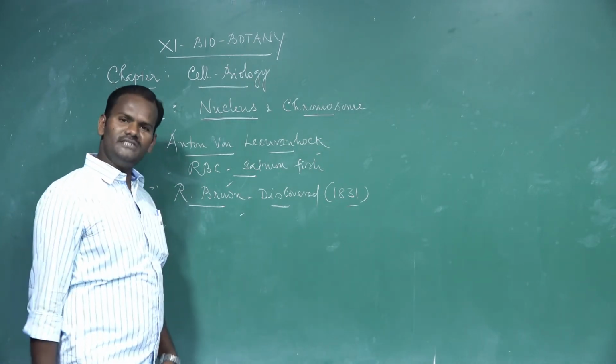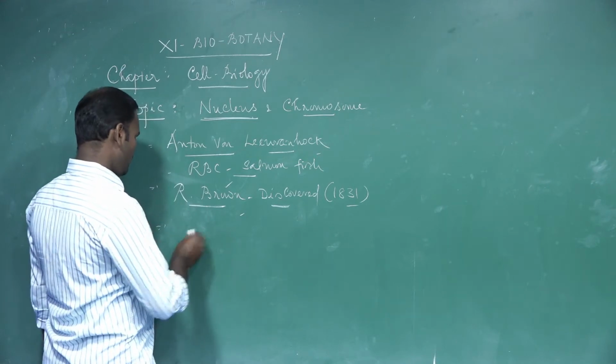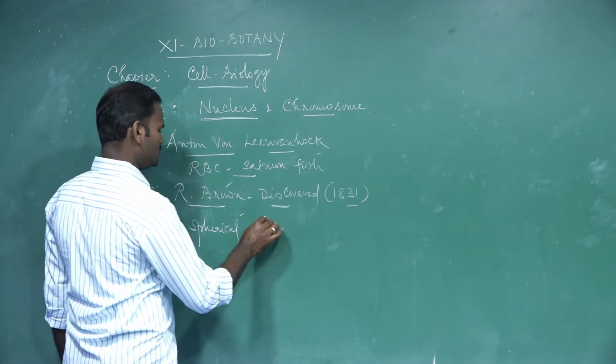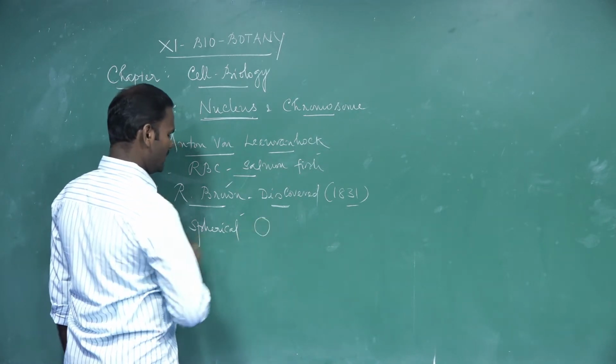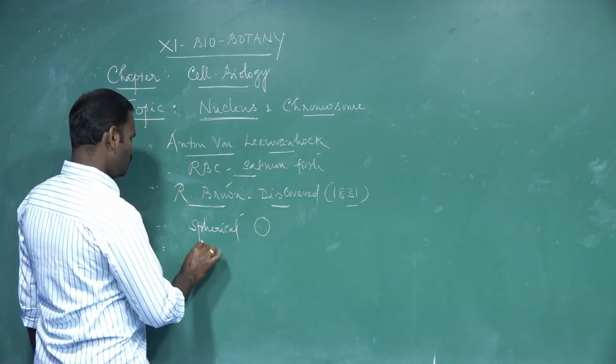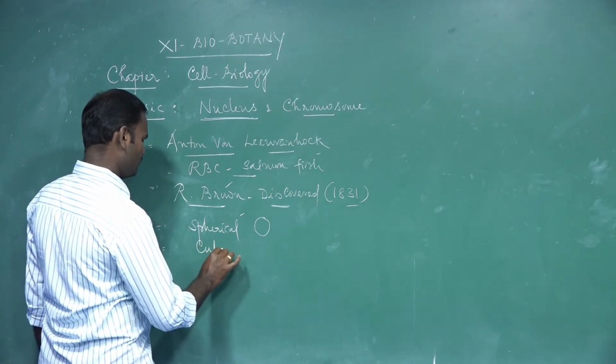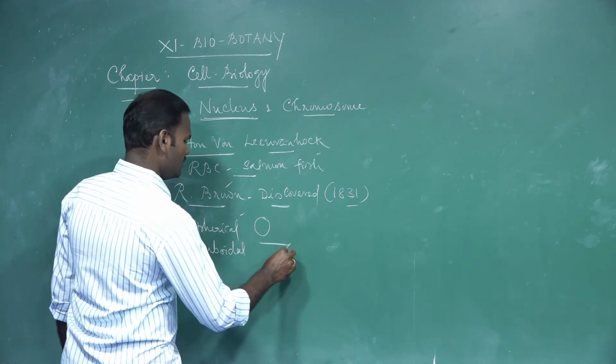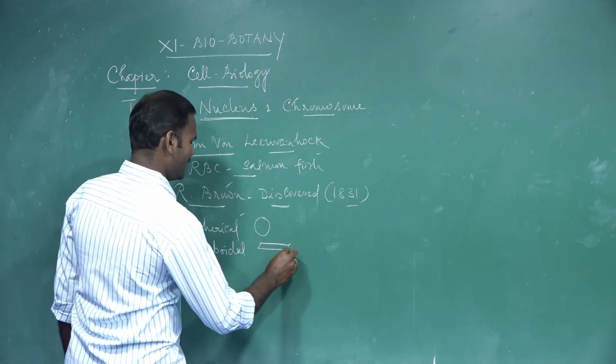They may be of different shapes also. It may be spherical or rounded in shape, or cuboidal in shape, which is nothing but a rectangular shape.